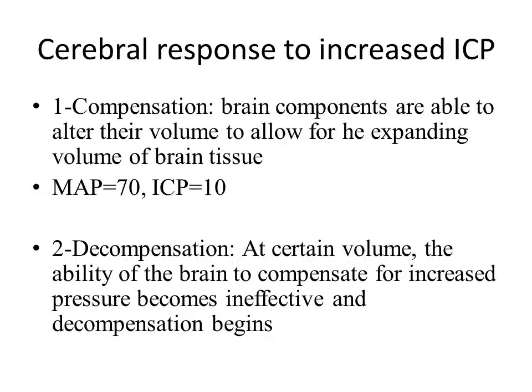The cerebral response to increased ICP may include compensation. Brain components are able to alter their volume to allow for the expanding volume of brain tissue, but the MAP should be not less than 70 and the ICP should be within 10 millimeter mercury, so that we are keeping the cerebral perfusion pressure up to 60 millimeter mercury or not less than 60.